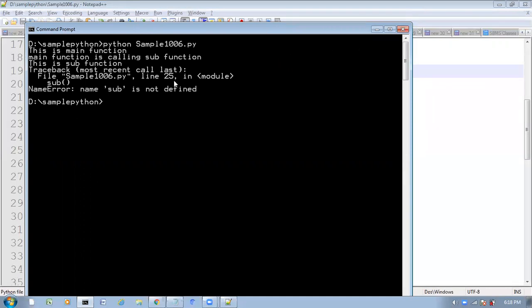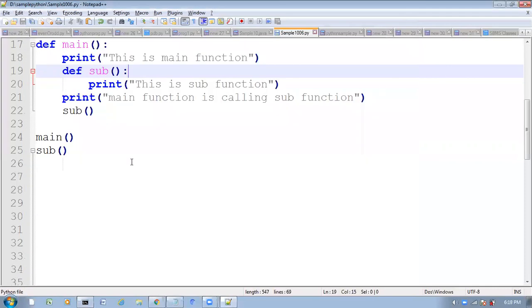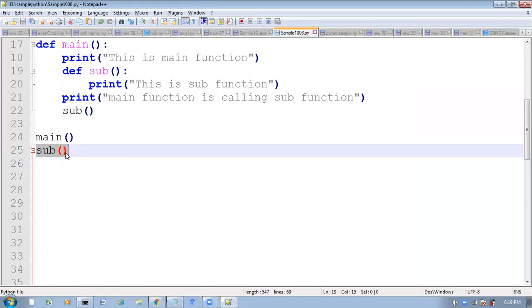Where are we getting this problem? In file sample 1006.py, line number 25. Here, in line number 25, I am calling the sub function, and this sub is not defined. Without defining the sub function, how can you access it from outside? The sub function is inside the main function, not outside it. If it were outside the main function, we could access it. But here the sub function is inside the main function.